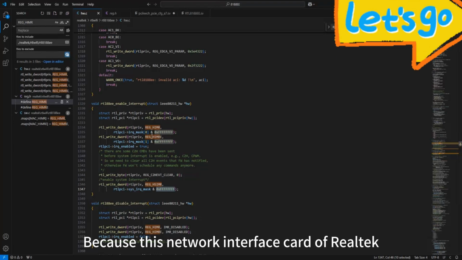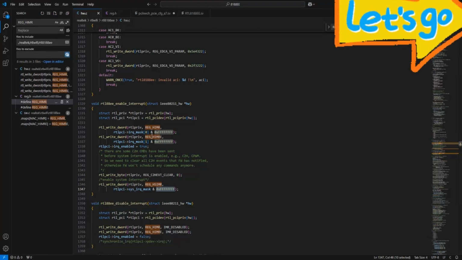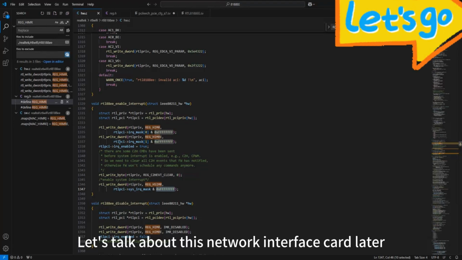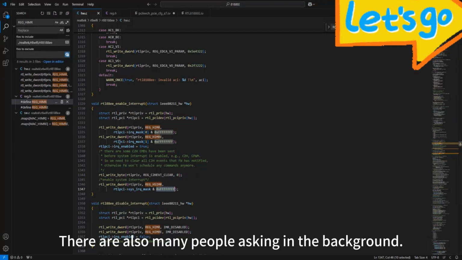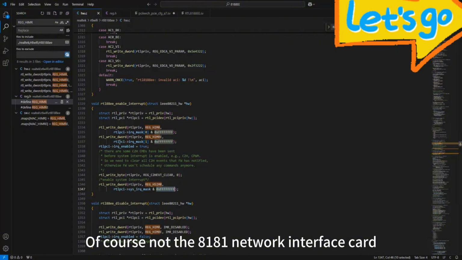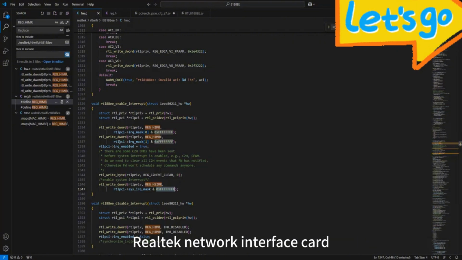Because this Realtek network interface card, the external network interface card, is indeed relatively simple. Let's talk about this network interface card later. There are also other questions, many people asking in the background. Of course, not the 8188, maybe you're asking about something else on a Realtek network interface card.